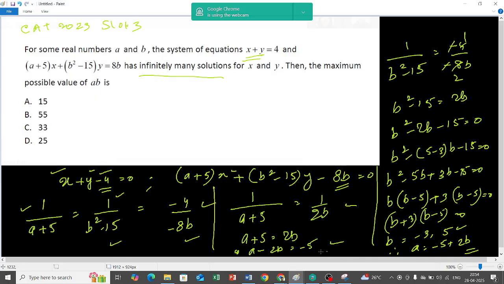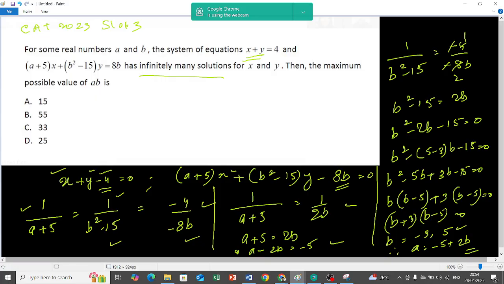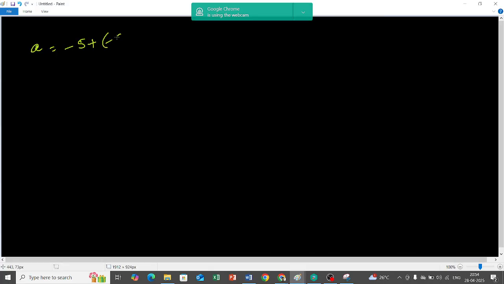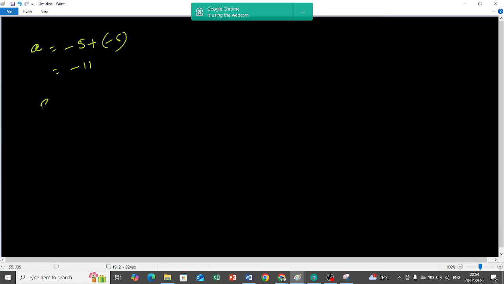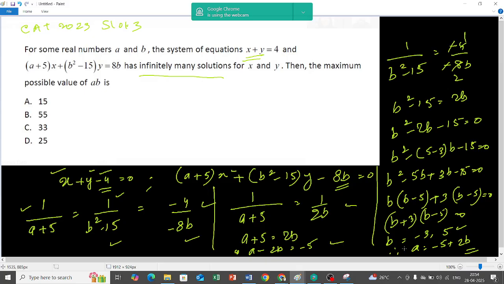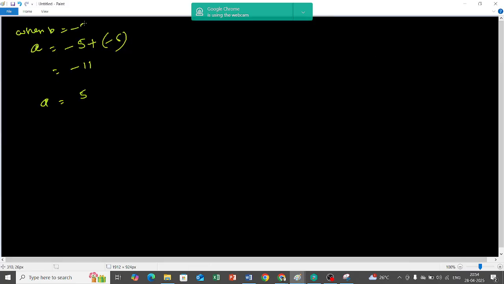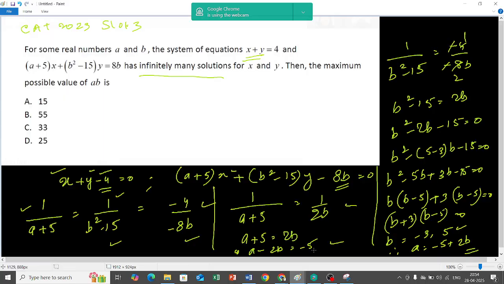Okay, so now what will be the values of a? a is -5 plus 2b. What is b? b is -3, that is -6, so a is -11. And for 5, 2 times 5 is 10, so a is equals to 5. This is when b equals -3, and this is when b equals 5.